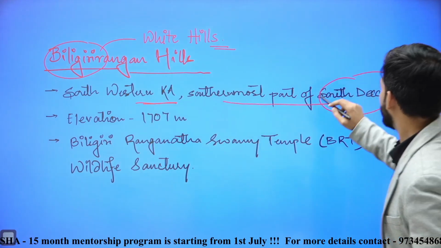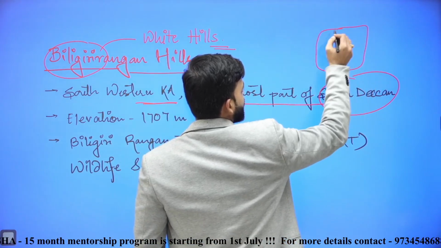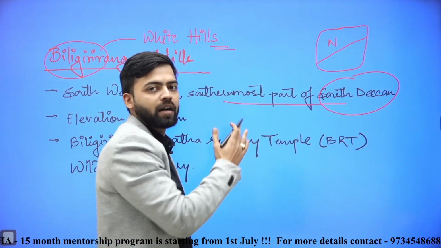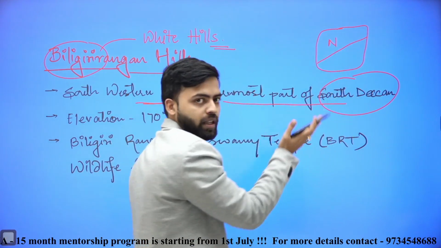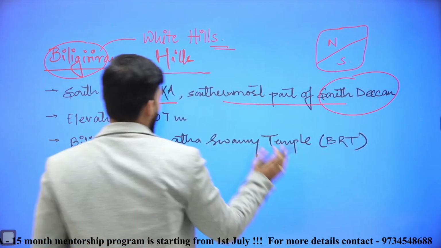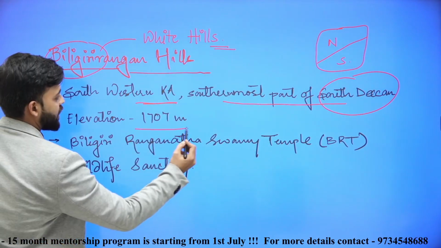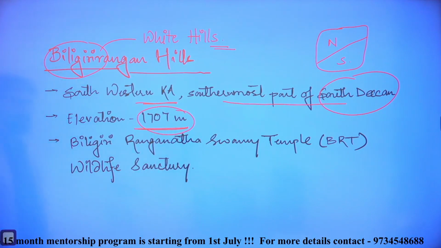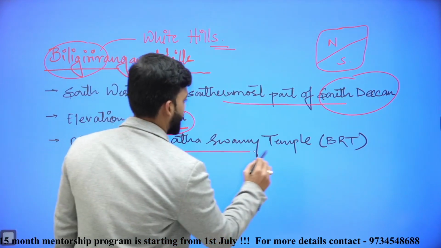If this is the Deccan Plateau, it is divided into North Deccan, which forms part of Maharashtra, and South Deccan, which forms part of southern Maharashtra and Karnataka. So it forms the southernmost part of South Deccan. Average elevation is 1707 meters. And it is also famous for Biligiri Ranganatha Swami temple.